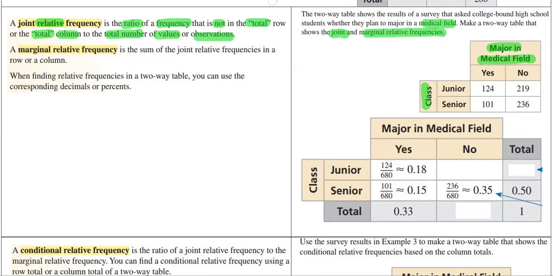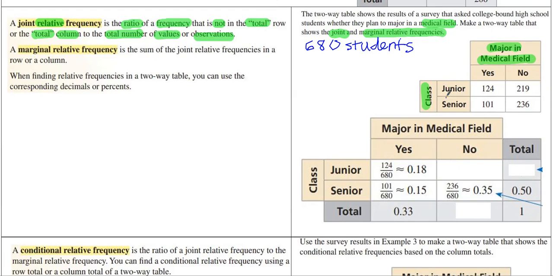Well, what we need to know is how many students there are total, and I don't think it says it here, so I'm just going to tell you right now, there are 680 students asked. You could figure that out from the information given to you in the joint frequencies, which are all these. If you add these together, you get some number. You add these together, you get some number. You add those together, you're going to get 680.